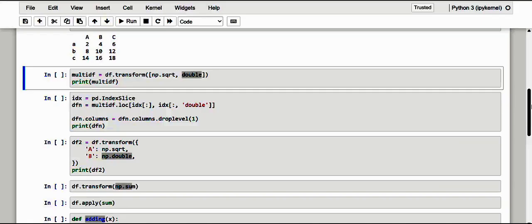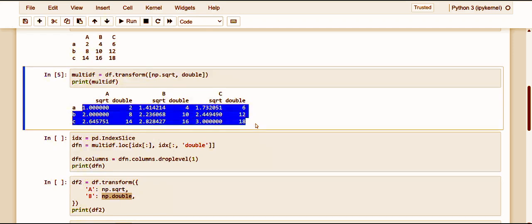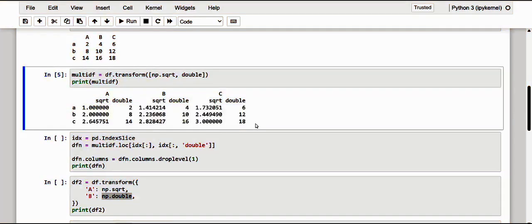We can pass either a list or a dictionary, and kindly take note of it. If we pass a list of functions and apply it, and I create here a function as multi definition, then by passing a list of methods we get a multi-index data frame. The multi-index of the data frame is obtained with the formation of a second level of labels in the produced data frame.